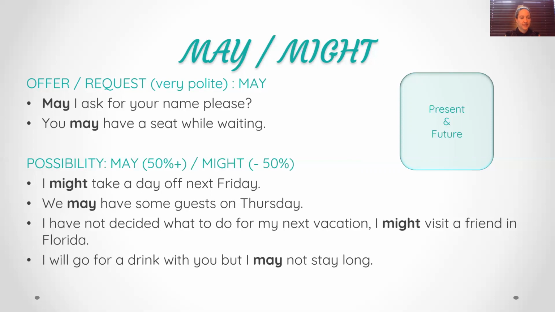Right? I might take a day off next Friday. Good. It's a possibility. Or we may have some guests on Thursday. I have not decided what to do for my next vacation. I might visit a friend in Florida. I will go for a drink with you, but I may not stay long. Good. So these are all examples of possibilities in the present and in the future.